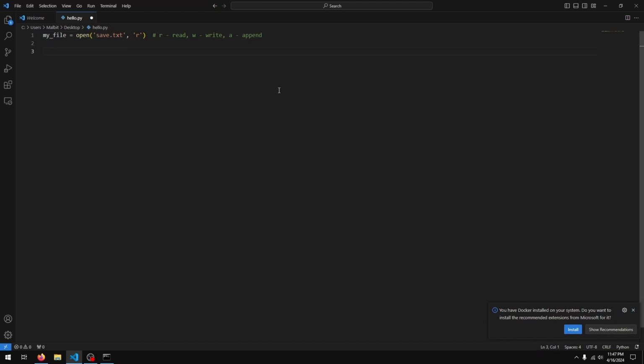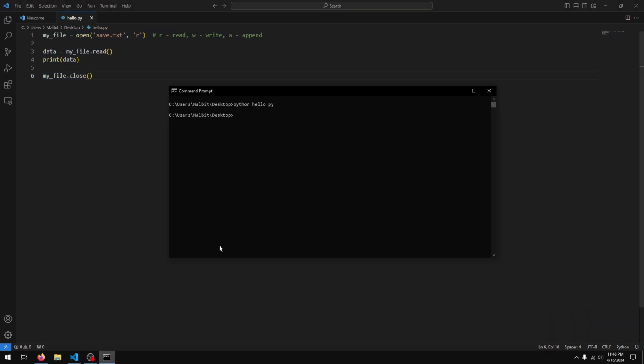To read data from the file, I have a few functions available. I'll just say data equals myFile.read, and what this will do is read all the data in the file. Let's print the data out. And we'll say myFile.close. Whenever we open a file like this, we want to ensure to close the file after we are done. If I run this program now,